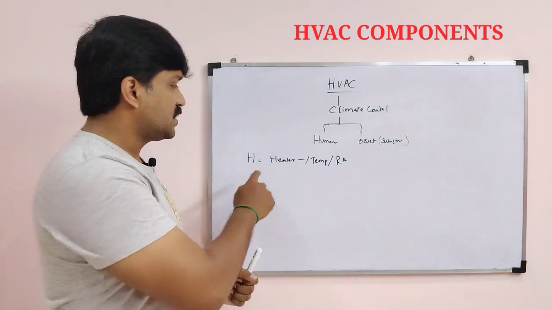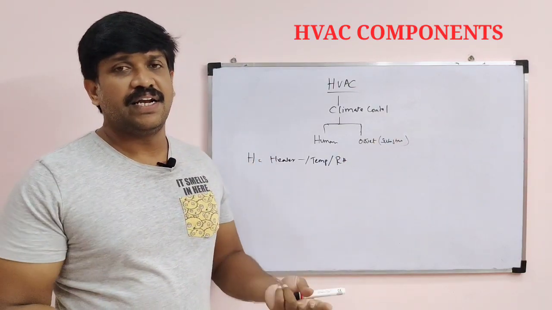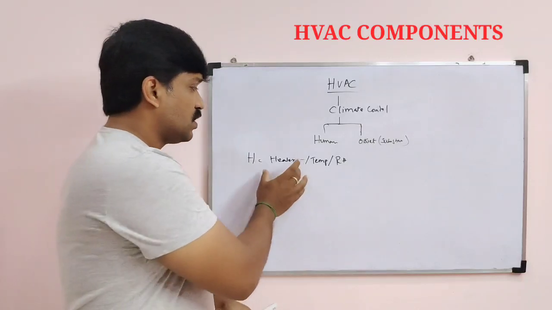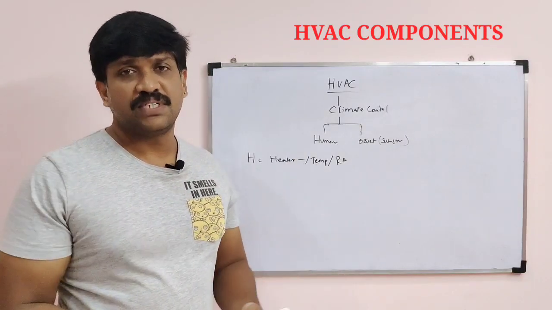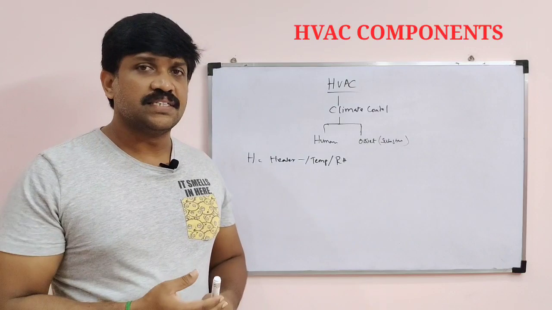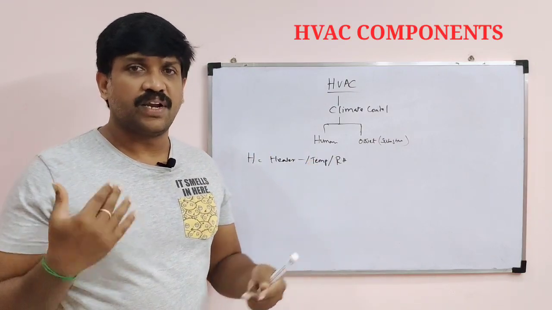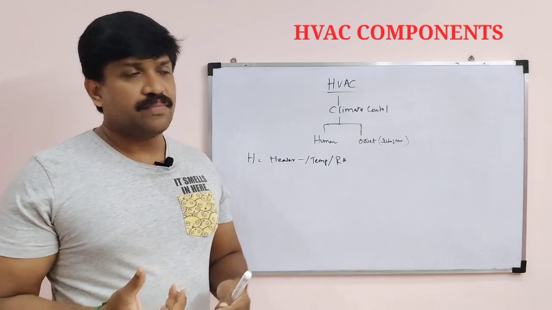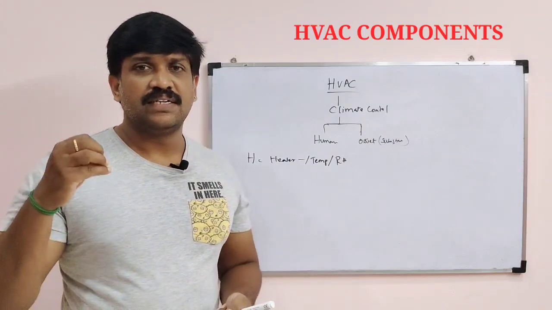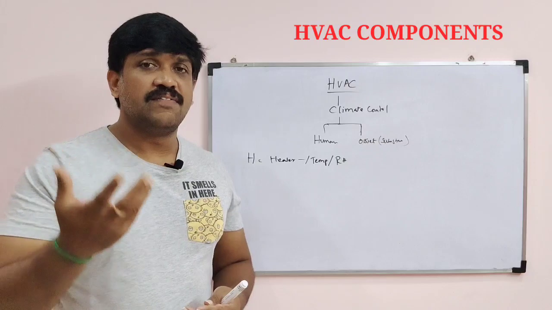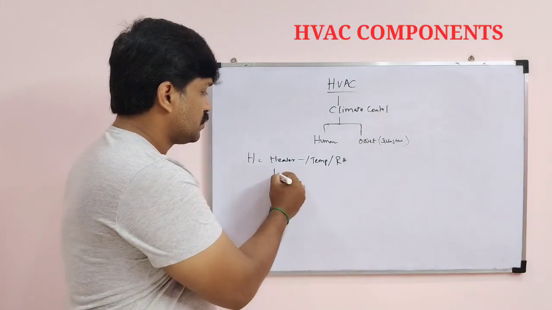The second thing: suppose a heater is not available. The heater is only for domestic purposes. In industries, where machineries or other products require more heat, the heater will not work. There in industries they will use hot water generators.